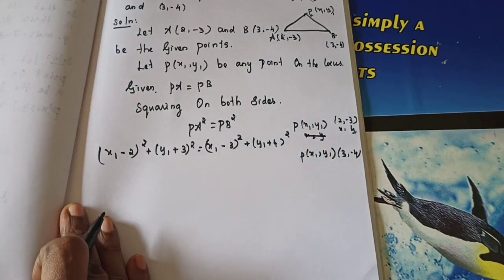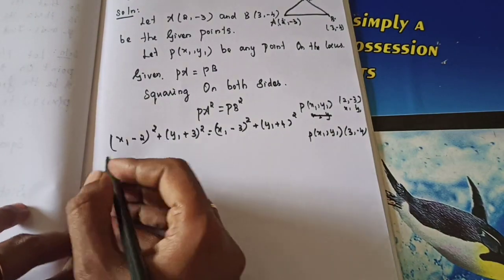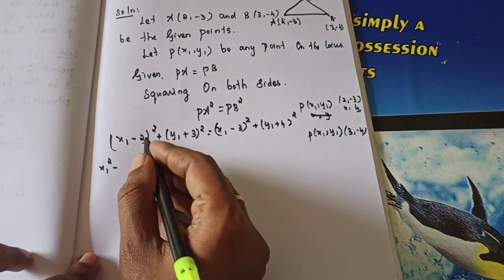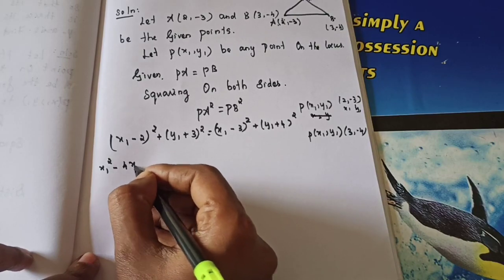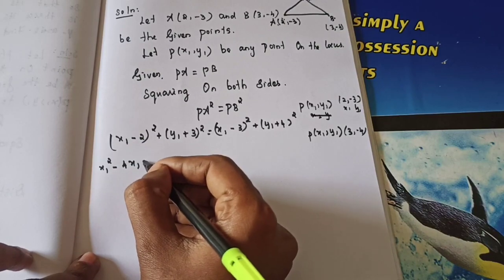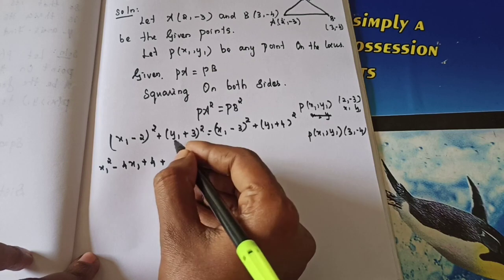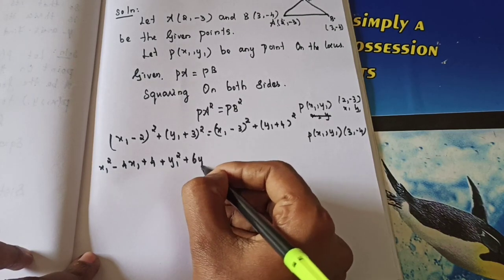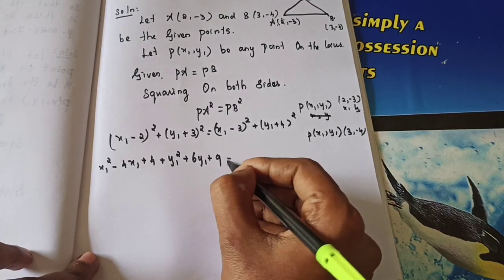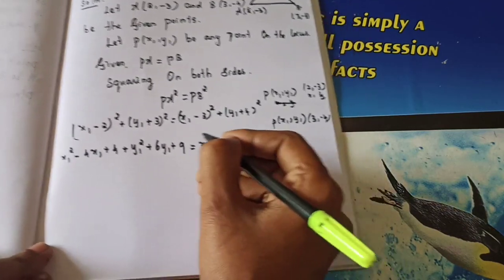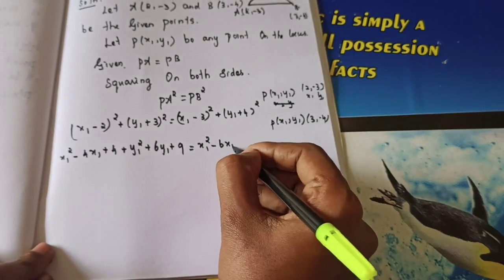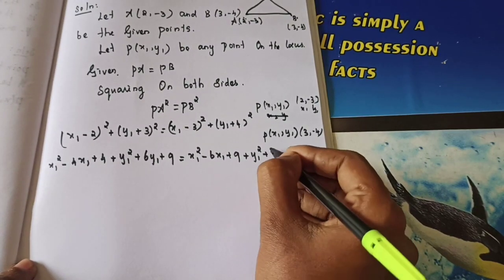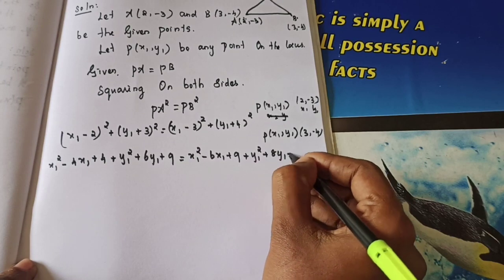Now simplify very carefully. A minus B the whole square. Okay, so what's the value we'll get? A square minus 2AB, so x1 square minus 4x1 plus 2 square means plus 4. Next one, A plus B the whole square, A square plus 2AB, means y1 square plus 6y1 plus 9, equal to x1 square minus 2AB means minus 6x1 plus 9. The next one is y1 square plus 2AB means plus 8y1 plus 16.